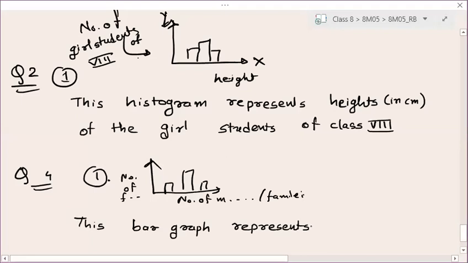Sir, in a histogram can the first bar be on the y-axis? No, your bar should be on the x-axis only. Right, the bar should not be on the y-axis.